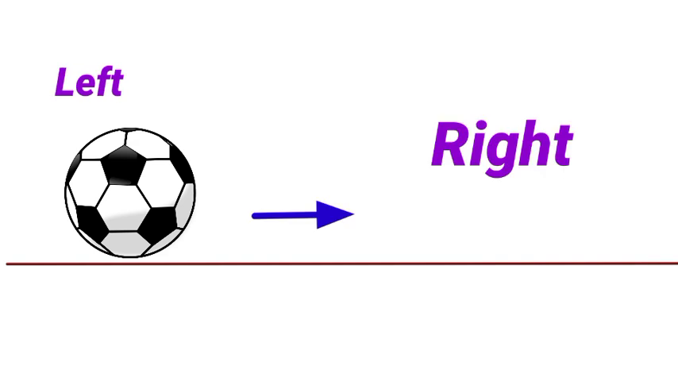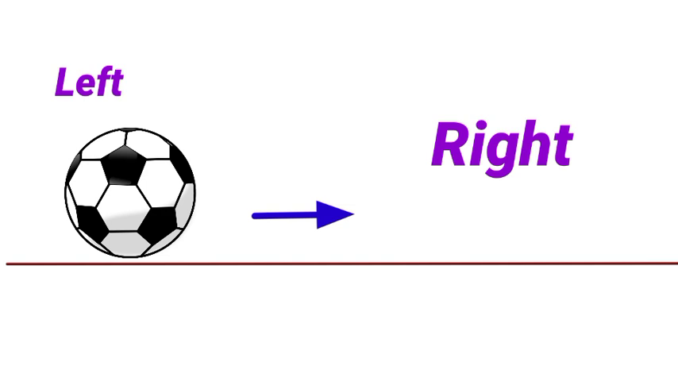Now let's assume the straight horizontal line is a frictionless floor and there is no air resistance. The ball appears from the left and moves towards the right at a uniform velocity of 2 meters per second. We know uniform velocity means the object moves in a specified direction in a straight line. So the ball is moving in the right direction at a uniform velocity of 2 meters per second.